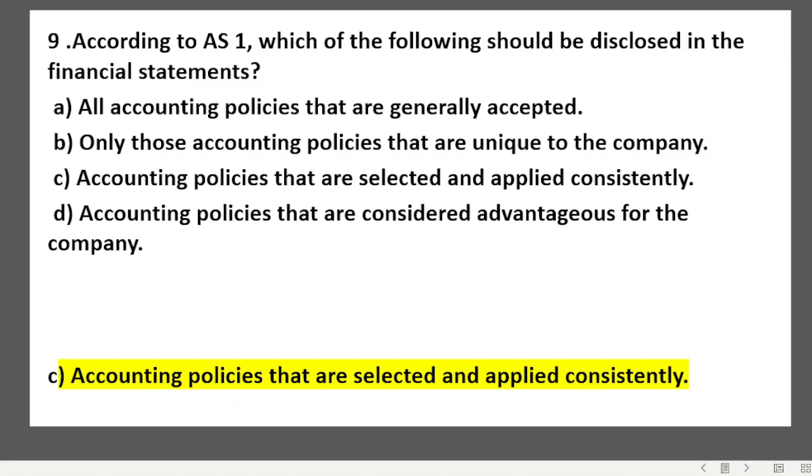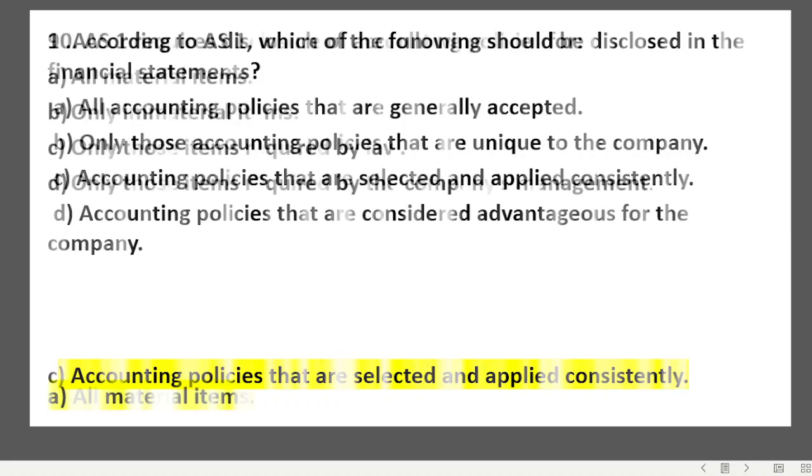अब यहाँ पे हमें क्या लेना है, जिस कंपनी का हम फाइनेंशियल स्टेटमेंट्स देख रहे हैं वो कौन से अकाउंटिंग पॉलिसी फॉलो कर रहा है, किस सिलेक्ट किया और उसको कंसिस्टेंटली फॉलो करे, उसी को ही हमें यहाँ पे मेंशन करना है, राइट. So what should be disclosed is the accounting policies that are selected, which is being followed by the company and applied consistently from year to year, right? Unless otherwise provided, it is being applied consistently.